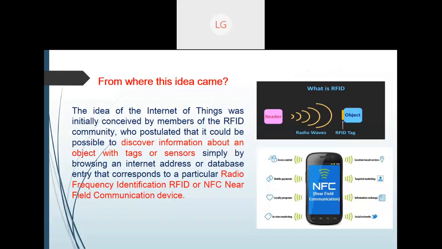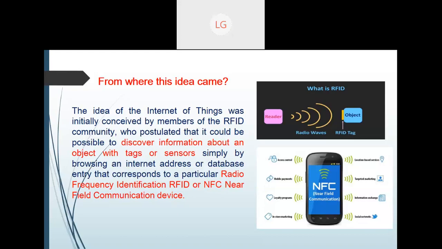This particular idea was actually conceived by members of the RFID community, and what they discovered is that we can get all this information with the object, with the tags or sensors, simply by browsing an IP address or database entry. And how will we get these entries? By RFID or NFC.